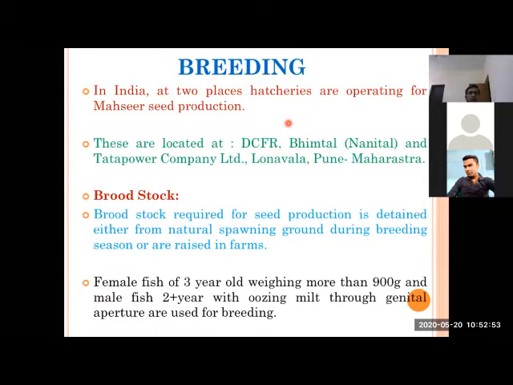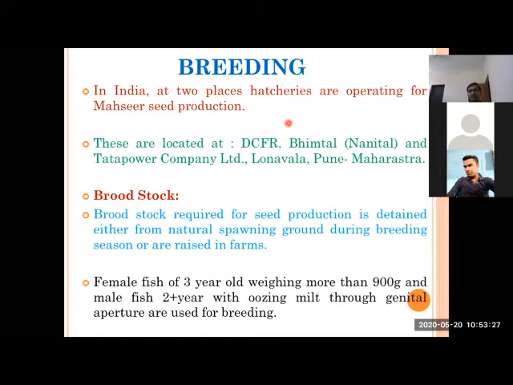Now, breeding. In India we normally have two hatchery systems for induced breeding, or assisted breeding, of Mahseer. Mahseer breeding is actually done for the purpose of conservation, for river ranching, or ranching of some reservoirs. It is normally not cultured in pond systems, raceway systems, or cages.